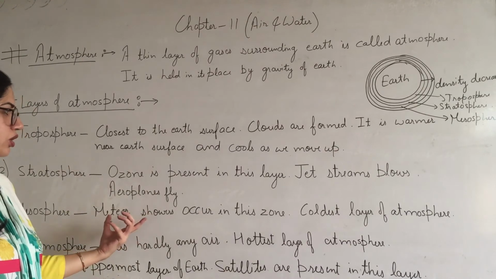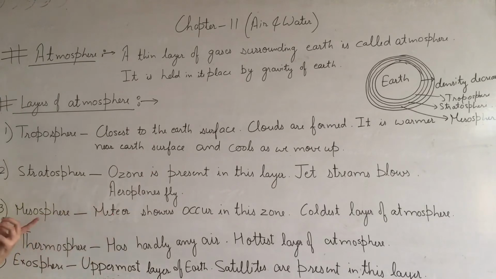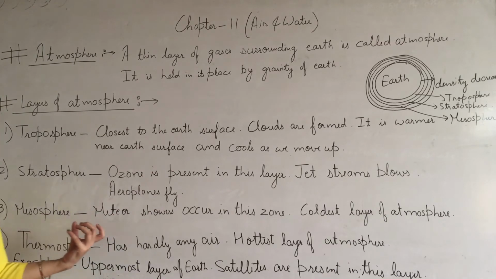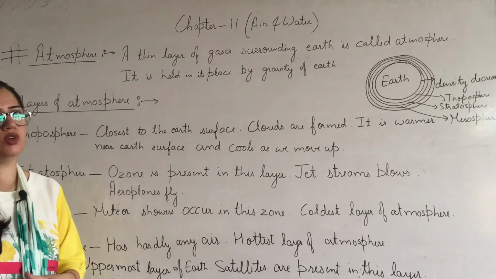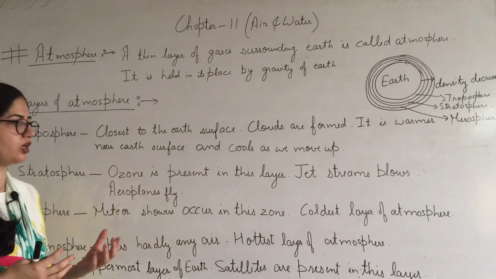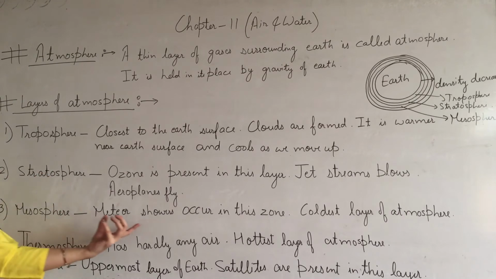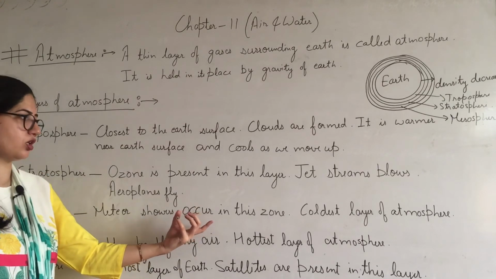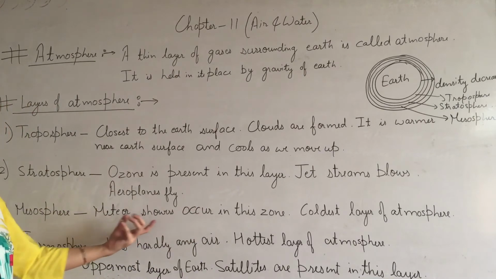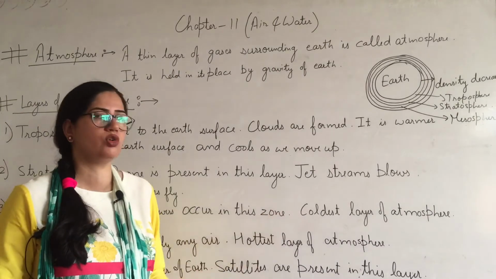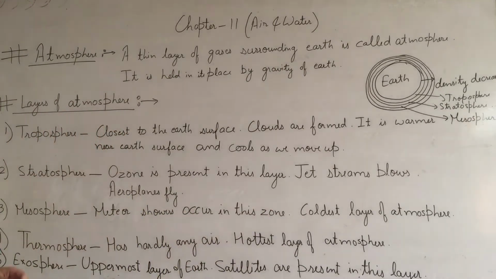जो meteoroids होते हैं वो आपको कहाँ मिलेंगे? In mesosphere. And once these meteoroids they enter mesosphere, they burn up, and they cannot pass on this mesosphere, and they can't enter stratosphere. mesosphere में जो meteoroids होते हैं वो burn हो जाते हैं. So meteor shower occur in this zone, and this is the coolest layer of atmosphere.